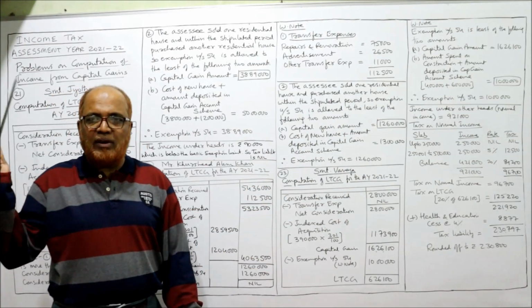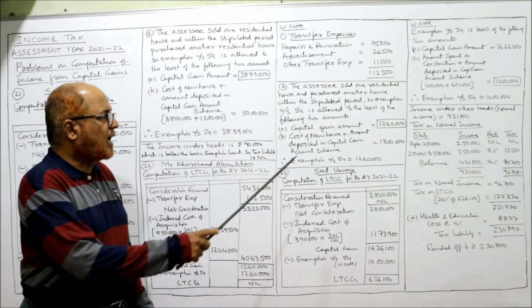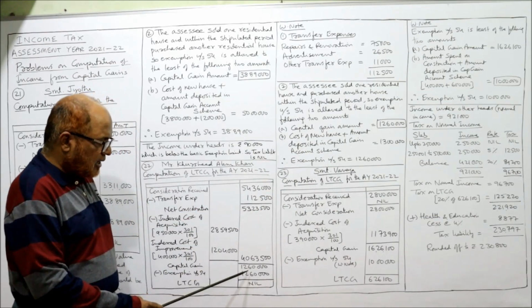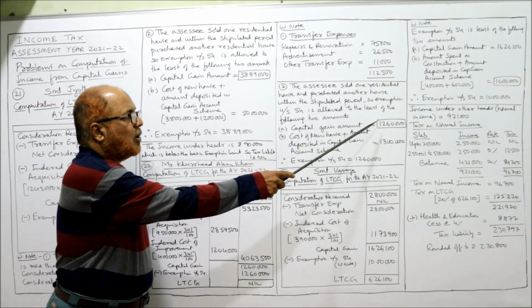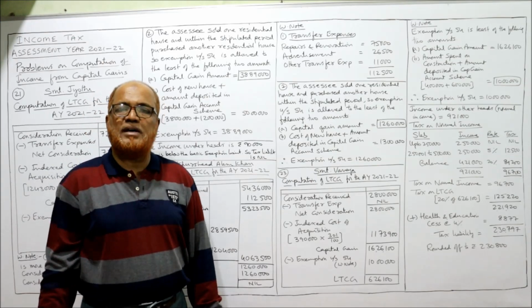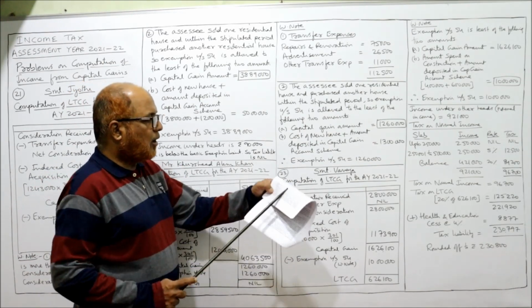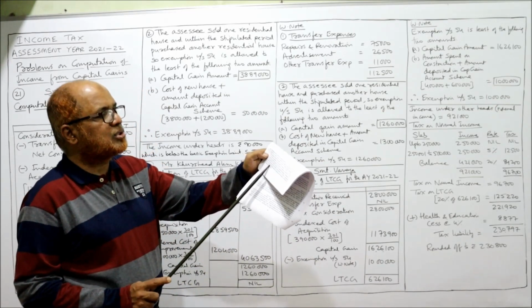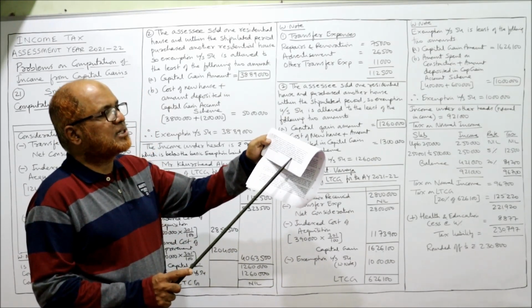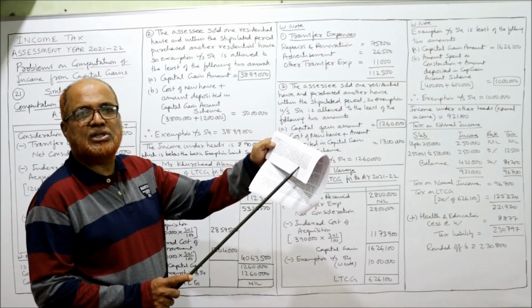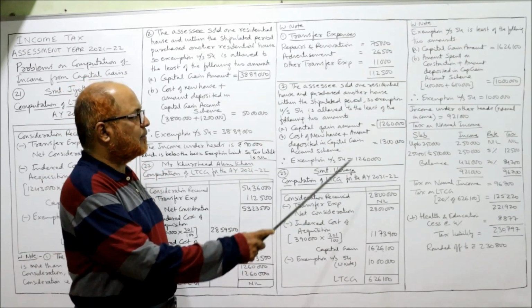As usual, what we have done in the last problem. So capital gain amount 12,60,000, or cost of the new house plus amount deposited in capital gain account scheme. So here, how much is the cost of the new house? 12 lakh. And deposited 1 lakh rupees in capital gain account scheme. So 12 lakh plus 1 lakh, 13 lakh.